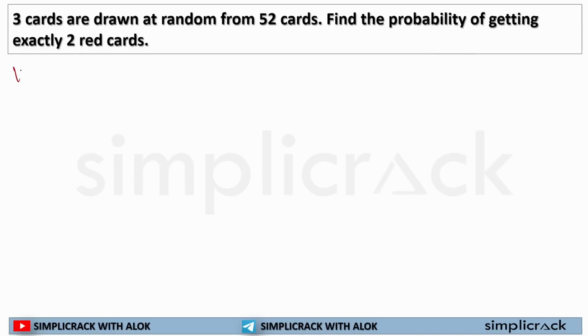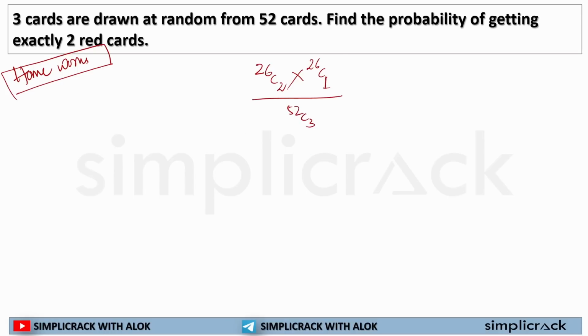This is a homework for you. Same again: at least two red cards. Sorry, exactly two red cards. So how many red cards are there? 26C2 multiplied by the other card, that is from 26 cards, one card will be selected out of it, divided by 52C3. If you solve this question, you will get the answer. I hope you are getting the point that you are selecting two cards from red cards. Now we are done with red cards. So what are you left with? You are left with black cards only. So we will be selecting the last card, the one card, from 26 cards. So this is the answer for your question.